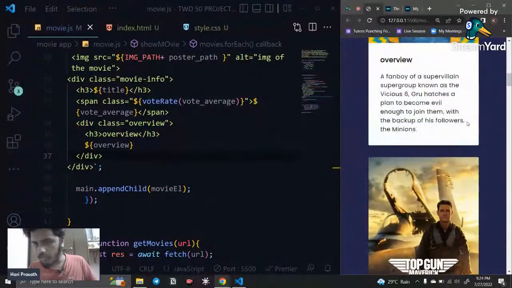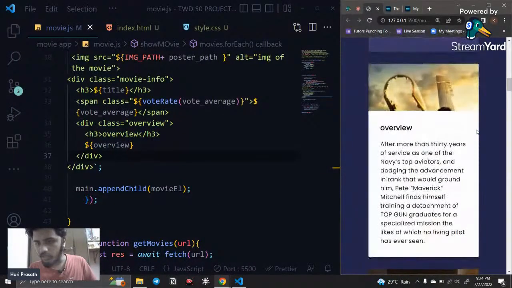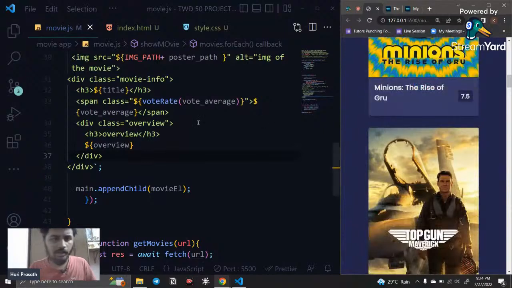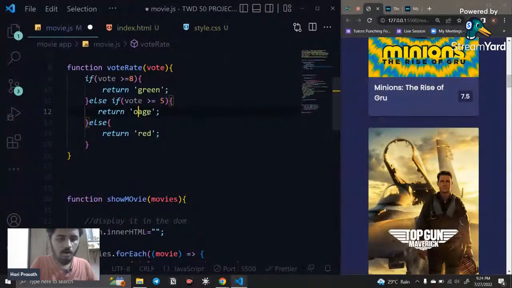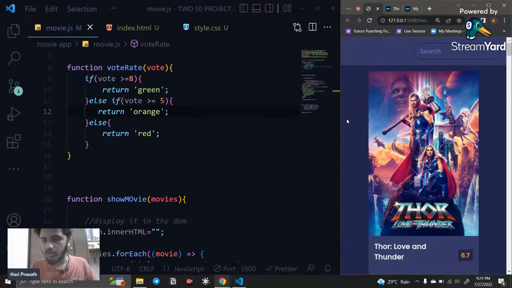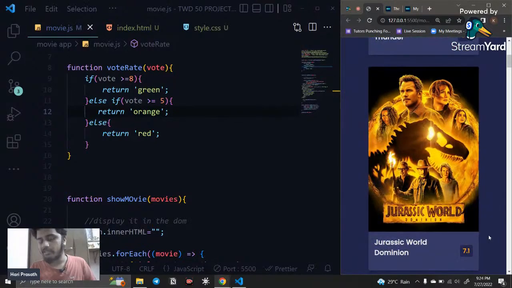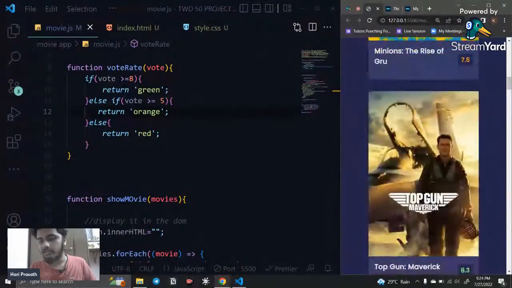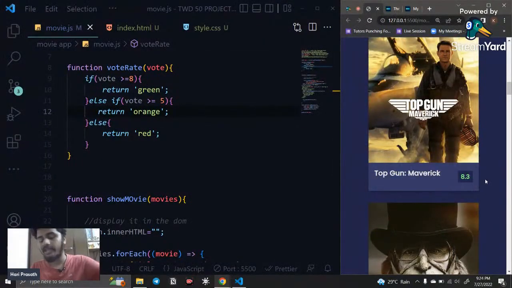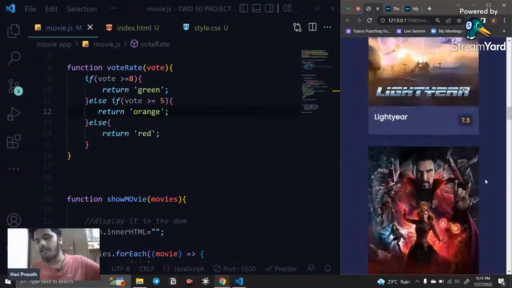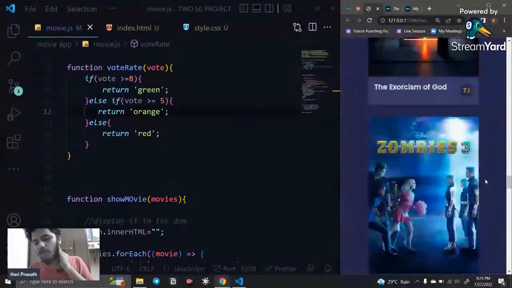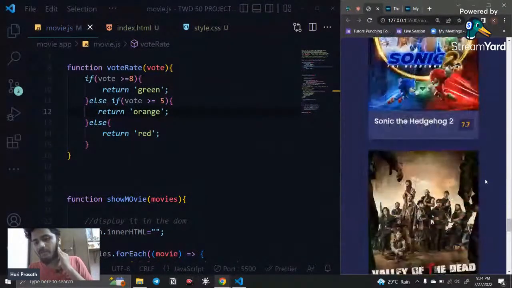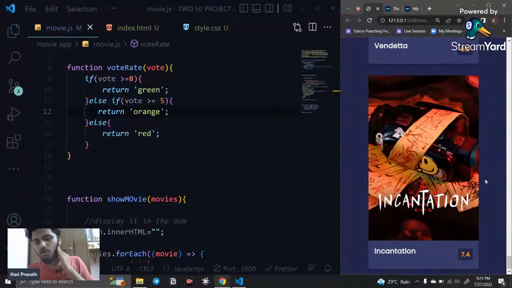Yeah, actually it is working. For green it is working, right? Only for red, I think I made a mistake here. You can see orange spelled o-a-n-g-e. Okay, so the mistake is here. Now you can see it is orange colored, and it is green colored. The movies that have rated 8 or more are green, less than 8 are orange, and less than 5 are going to have a red color. So till now we don't have any red color movies. Okay, so no worst movies here.